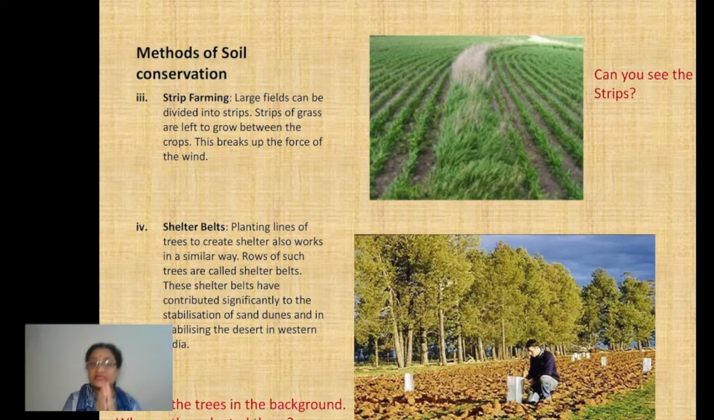See children, this helps to interrupt the speed of the wind, right? It creates an obstacle in the way, and because of this the force of the wind breaks, and it creates obstruction in the way.